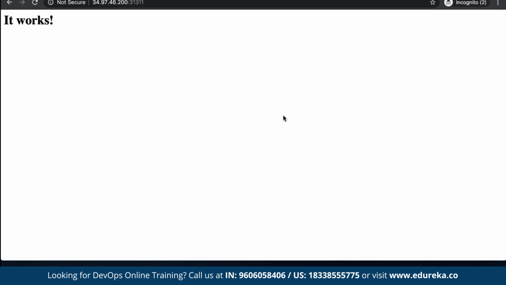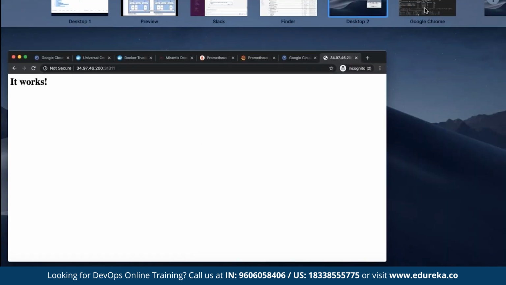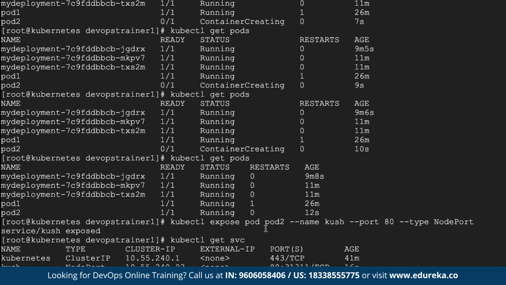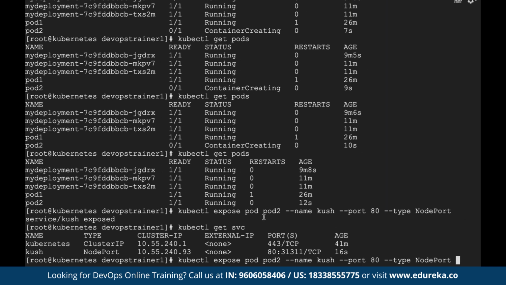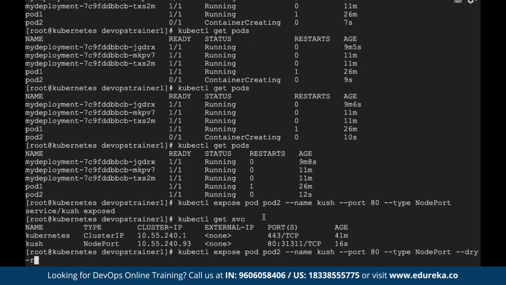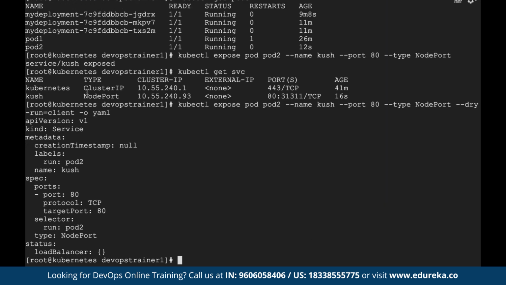Now let's say you want to see the YAML file, how will the YAML file look? I will use the same command and just put something called, as discussed, --dry-run=client -o yaml, because I don't want to create it again. See, this is how your port forwarding looks in the form of YAML file syntax. See, apiVersion and kind, I told you they are your header fields. Then your metadata and your spec. Your name for your service is push. Internal port is 80. You're exposing the port as port 80, targeting the pod, and using type as NodePort. That is how your YAML file looks.